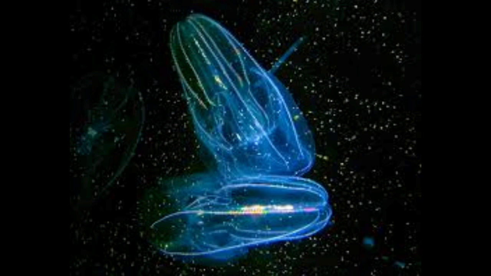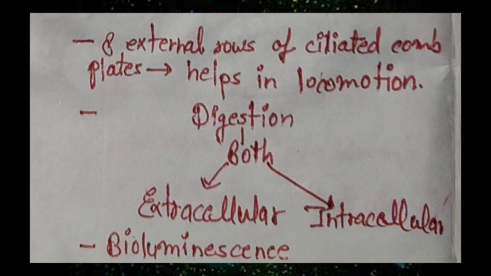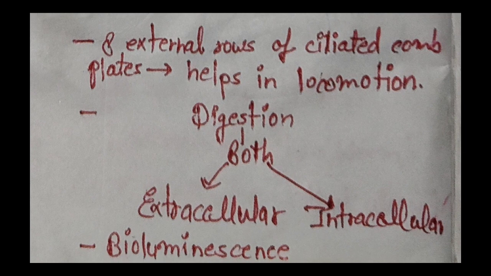The property of a living organism to emit light is known as bioluminescence. Bioluminescence is well marked in ctenophores. Digestion is both extracellular and intracellular. Ctenophores are hermaphrodite. It means sexes are not separate.